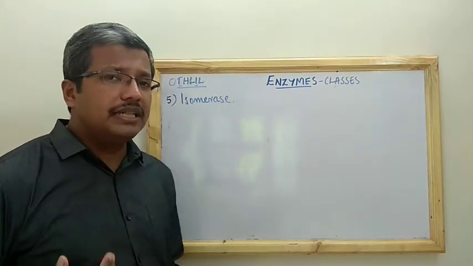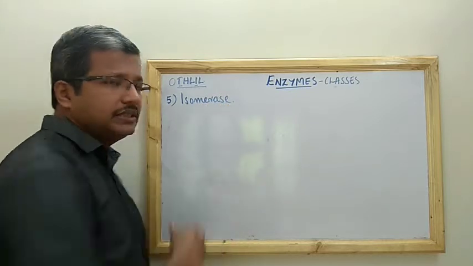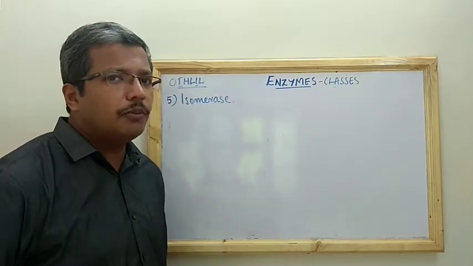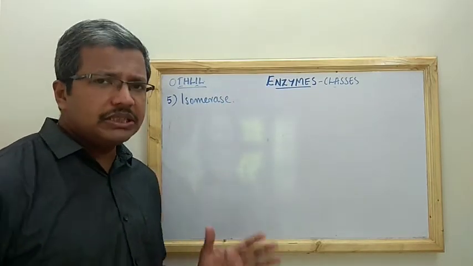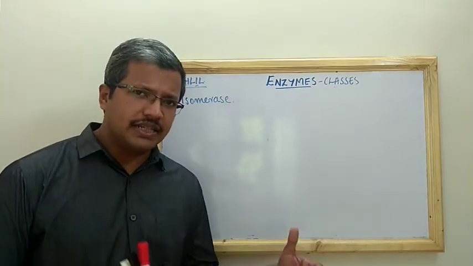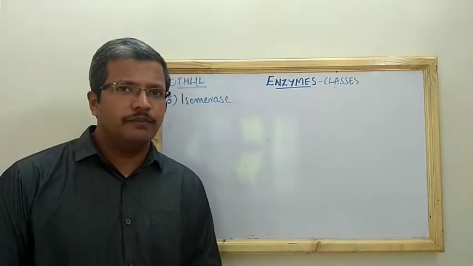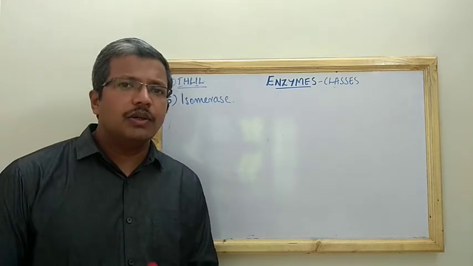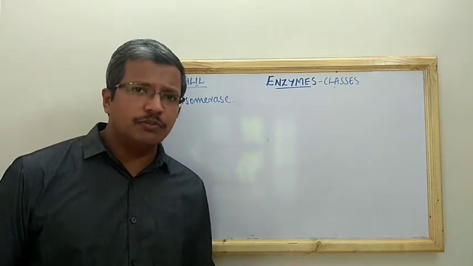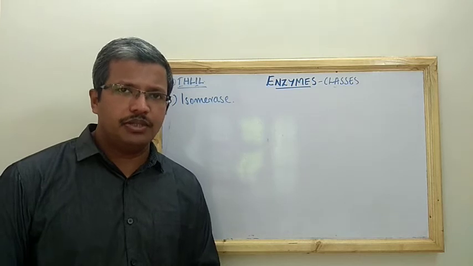We know about isomers, and isomerase is nothing but isomer forming. Isomerase is an enzyme which catalyzes a reaction in which isomers of substrates are formed, resulting in the production of isomers of a particular substrate.